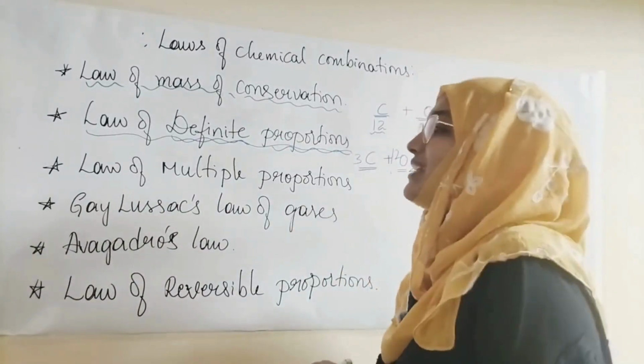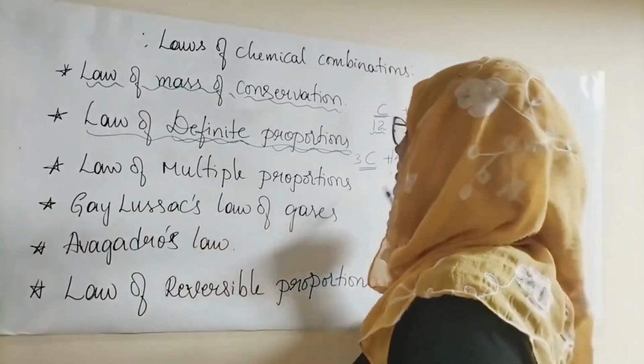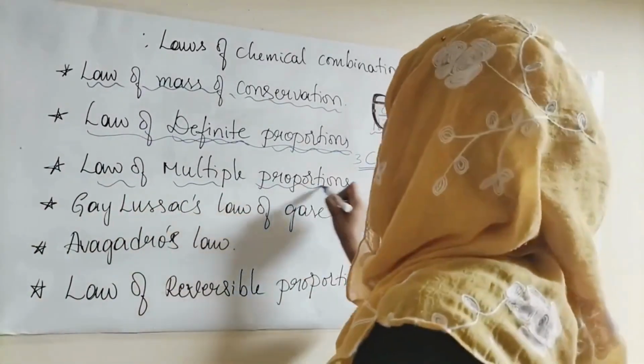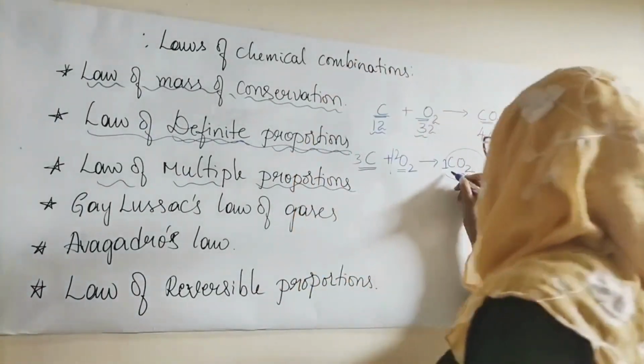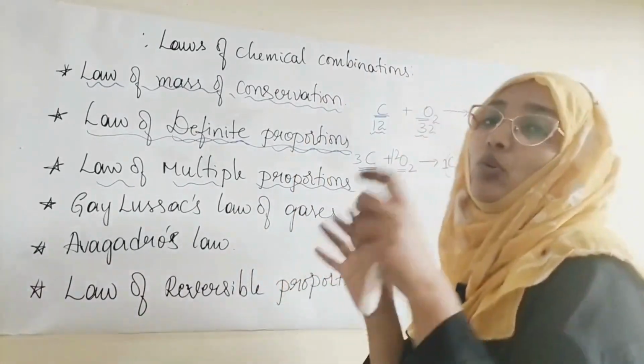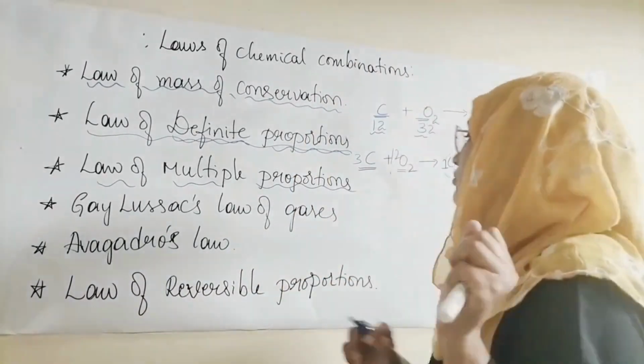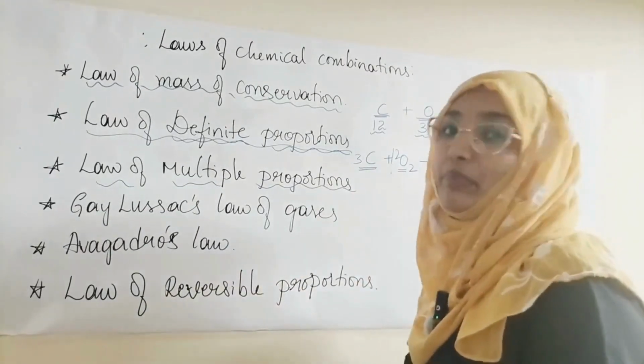Okay, moving on to the next one, the law of multiple proportions. So what is this law? Just as I said, carbon has to be in this many moles and oxygen in this many moles. If I change that, what happens?